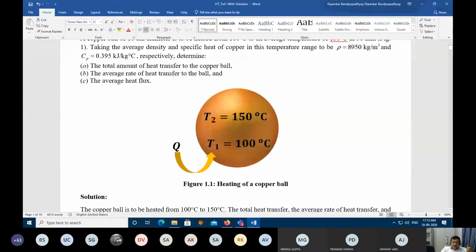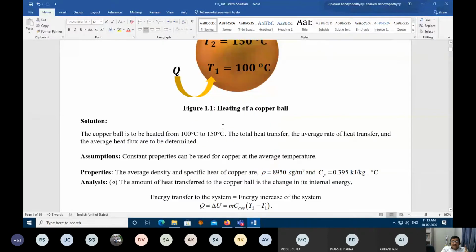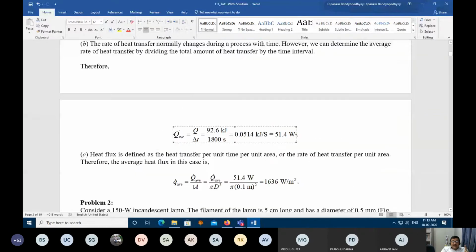Okay. So if I look from the perspective of the sphere, there is a gain of heat. If I look from the perspective of the surroundings, I see there is a loss of heat. Now your question comes to Q by A, correct? You are asking whether the sign of A is negative or positive. Am I correct? Because up to this point, Q is a scalar. Now, sir, you are dividing this with a vector.